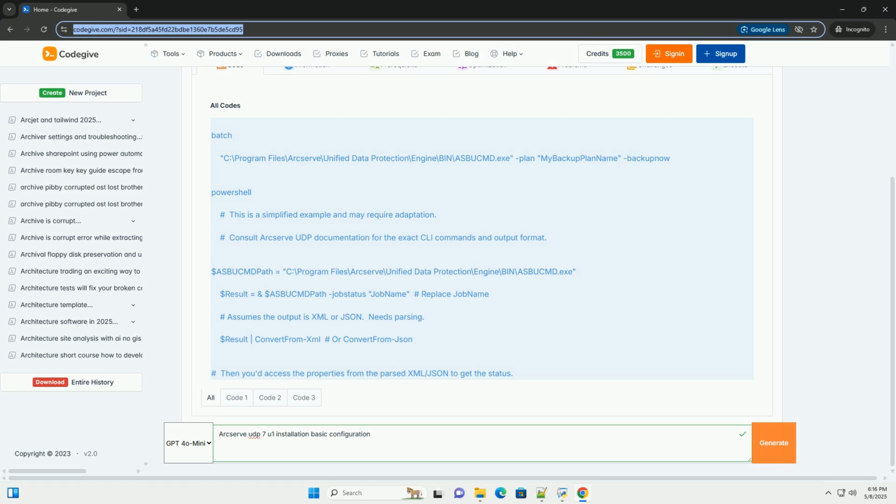Choose whether to use the embedded database, Microsoft SQL Server Express, or an existing Microsoft SQL Server instance. Embedded database. If you choose the embedded database, the installer will install and configure SQL Server Express. This is suitable for smaller environments. Provide a password for the SQL Server SA account. Important: store this password in a secure location as you may need it for troubleshooting or maintenance.